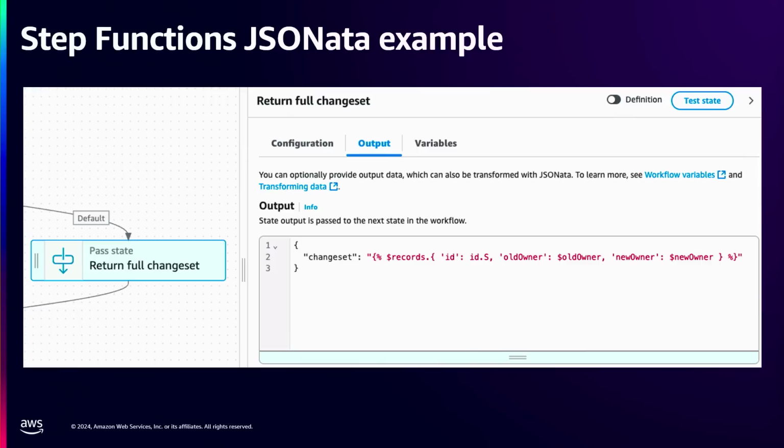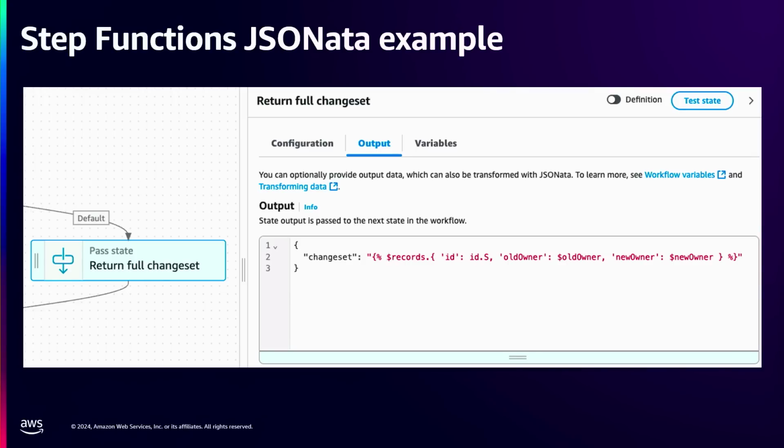Here's another one that I was super proud of. One of the things is, when we make this change, I wanted to output a change set. I have an array of records that have a lot of data, but I really just need the change data, and I need a change set. So I have a variable called records that I created that I update as I'm looping through. I append to that using JSONata, and then I can map this using the dot and then the curly bracket, and I say I want the ID, I want the old owner, I want the new owner, and that's it. Get rid of everything else.